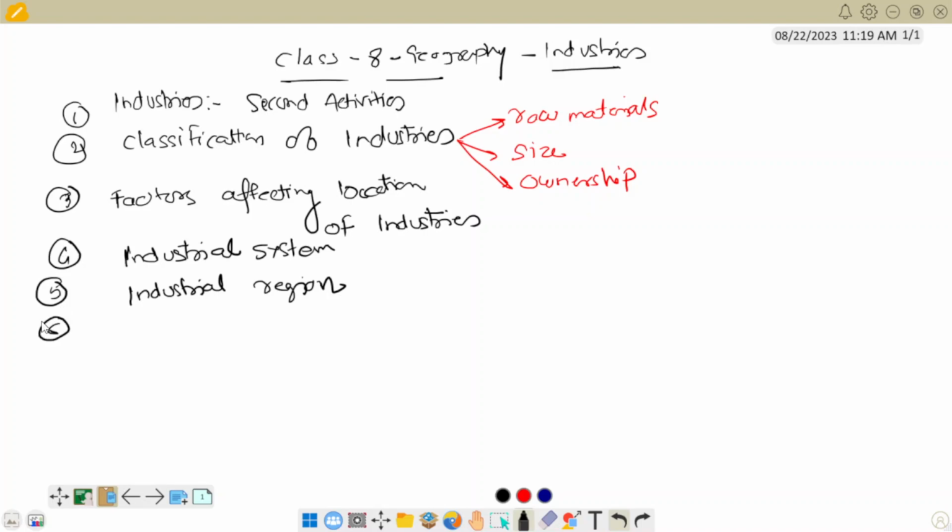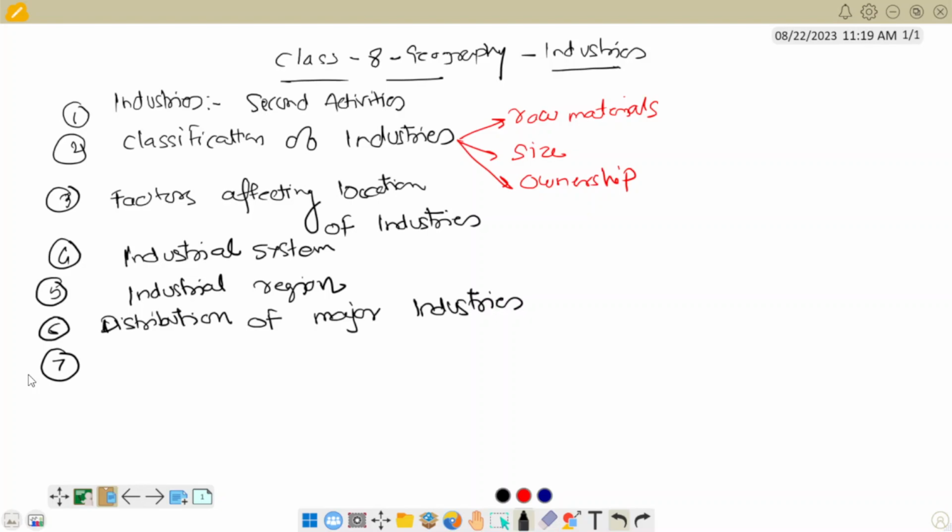Then the sixth point, we are going to see the distribution of major industries. How the industries are distributed, and how the distribution of these industries happens. This is what we are going to see in the distribution of major industries.